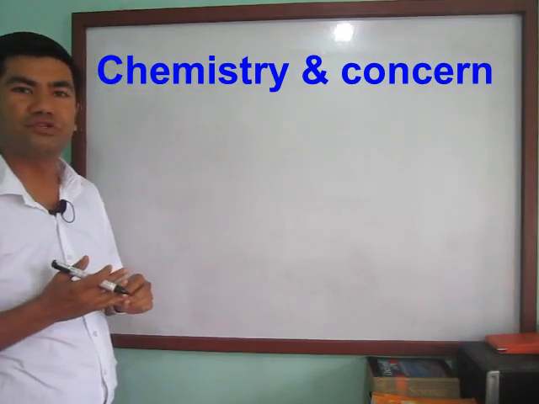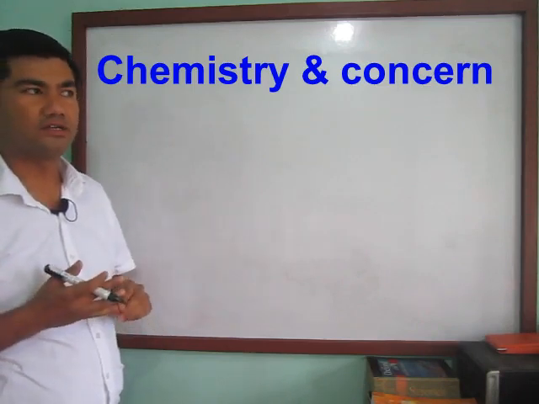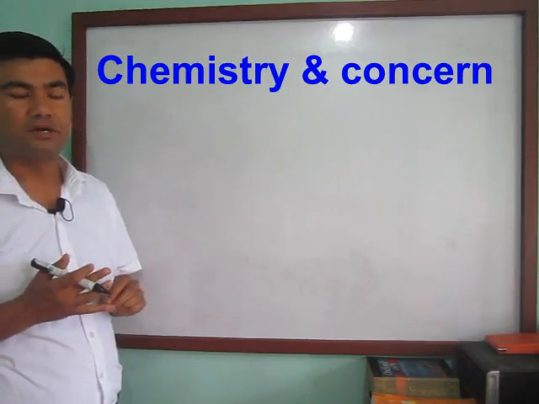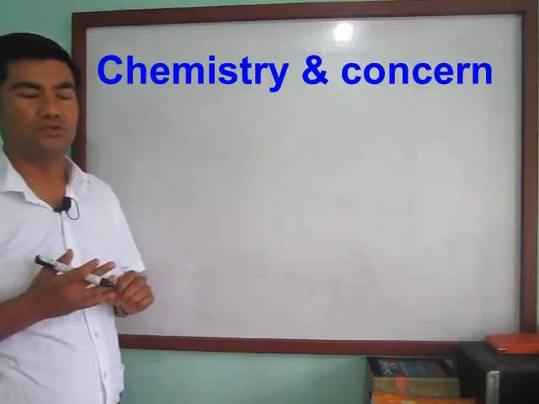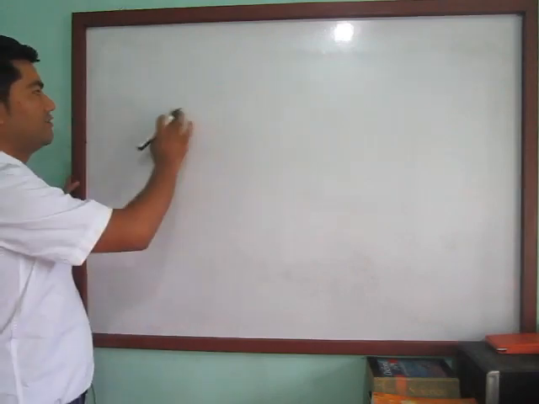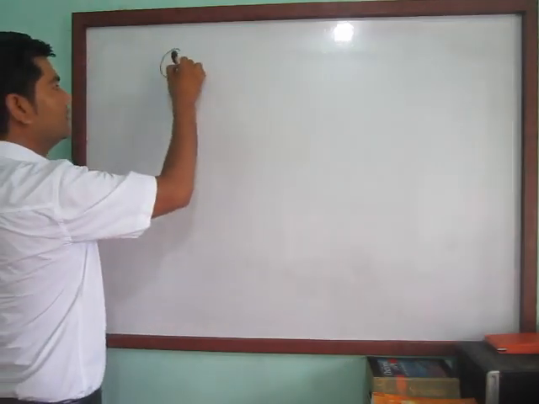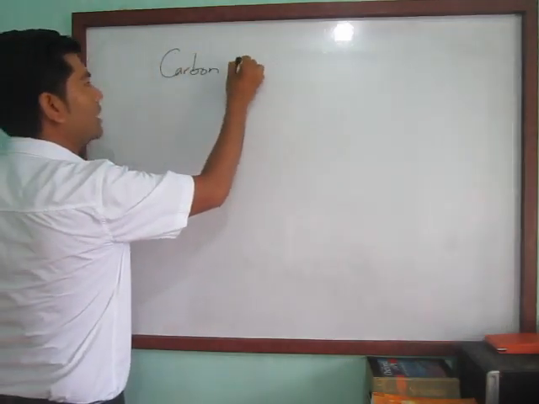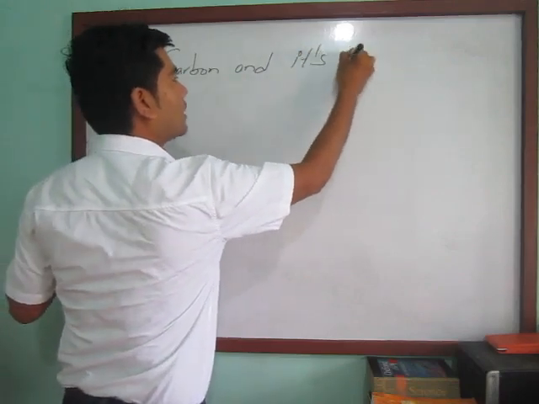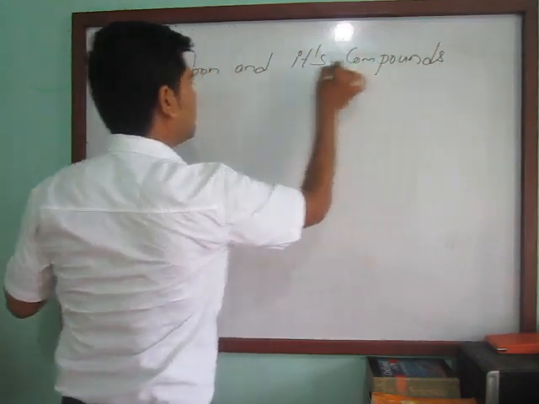Today I'm going to discuss carbon and its compound. It is the first chapter of organic chemistry, so basic but very important to study the whole of organic chemistry. First of all, draw the main heading: carbon and its compound.